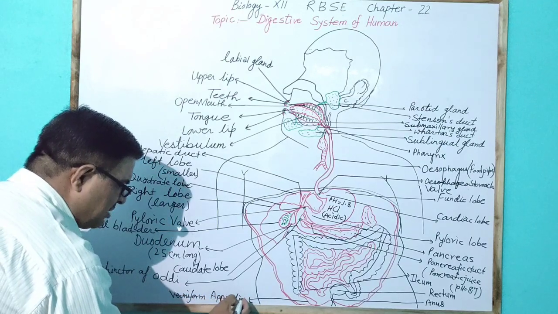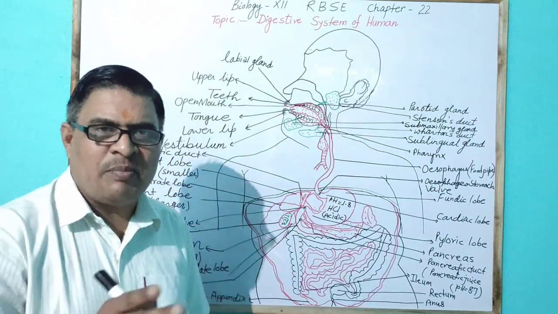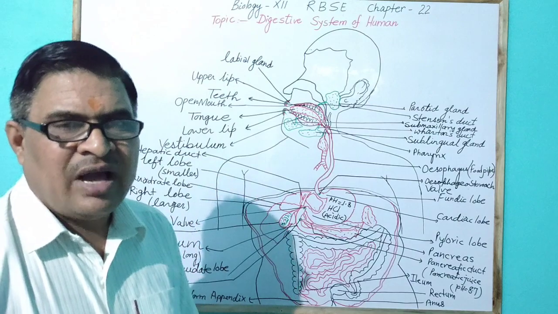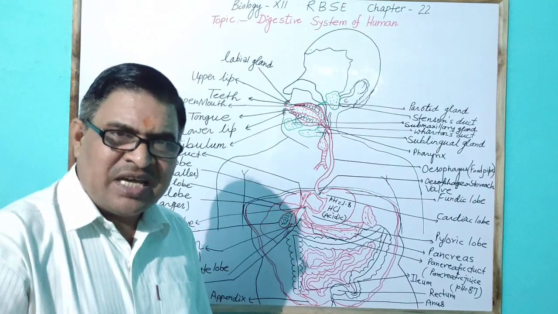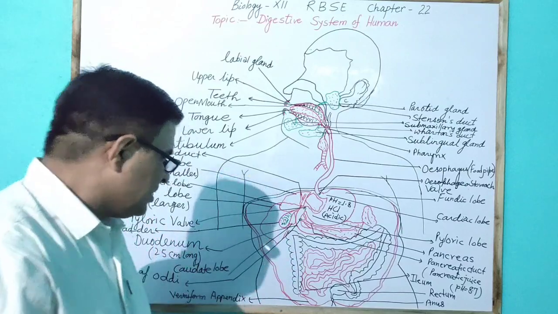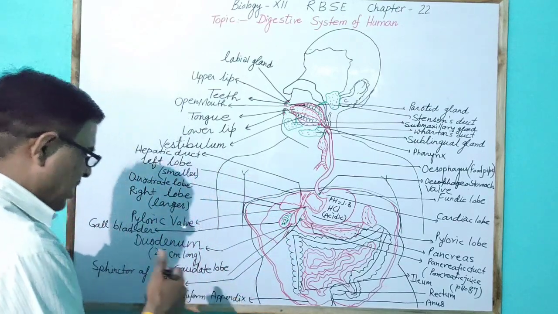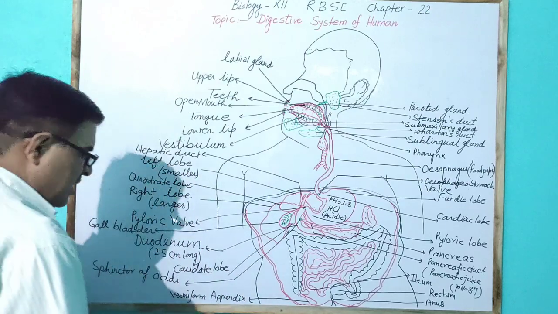Sometimes this vermiform appendix increases in size, then it is removed by operation, and the condition is called appendicitis. The colon is the second part of the large intestine.